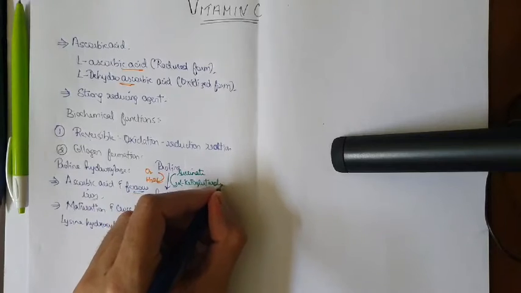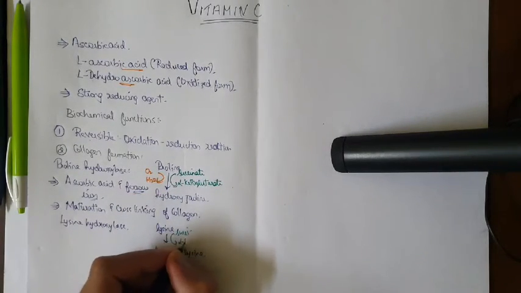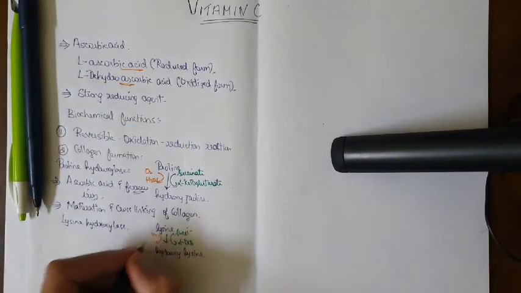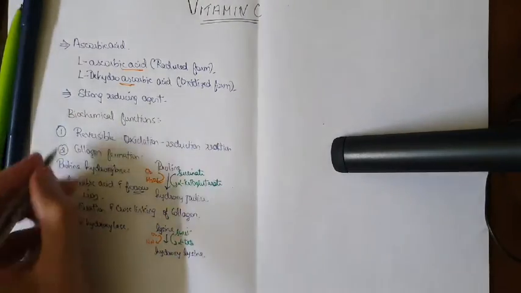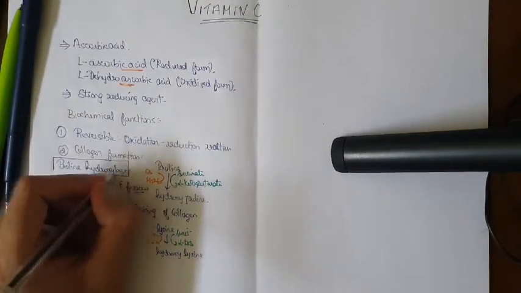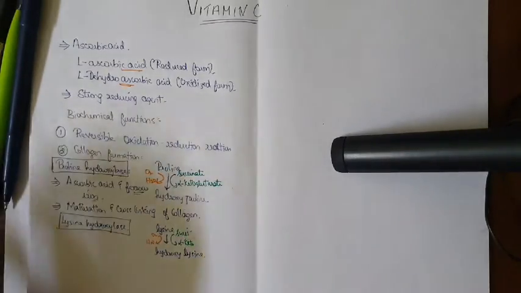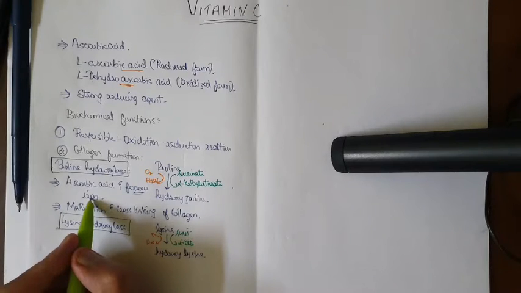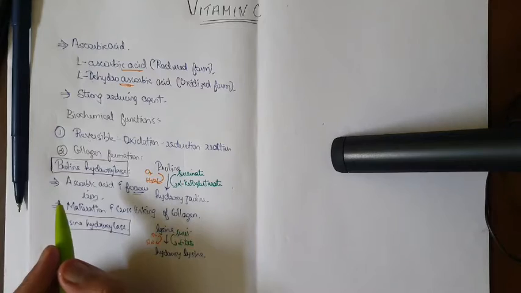Here also you write succinate converted into alpha ketoglutarate, and O2 converted into H2O. The enzymes are very important, that is proline hydroxylase and lysine hydroxylase. Next, you write the same important points: ascorbic acid and ferrous iron are the cofactors, and ascorbic acid helps to keep the iron in the ferrous form, right?